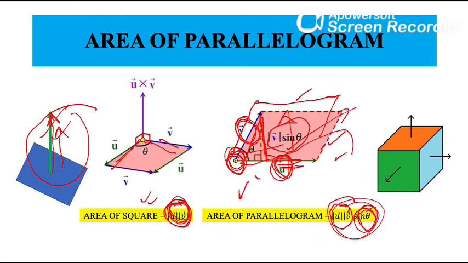So now here, if you see a cuboid also, if this is my surface, the area direction will be normal to that. If this is my surface, the direction is normal. Okay, so this is how the cross product works.